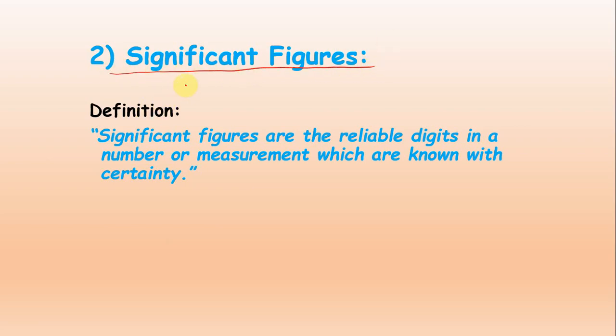The definition for significant figures is that significant figures are those reliable digits or numbers in a number or measurement which are known with certainty, right? These are the reliable numbers which are known with certainty, surety. So they are called the significant figures.